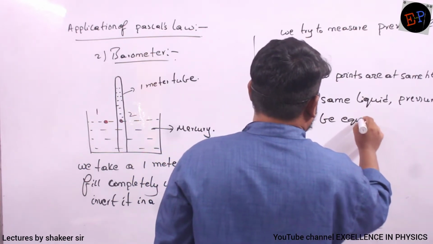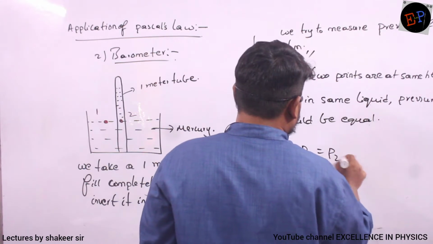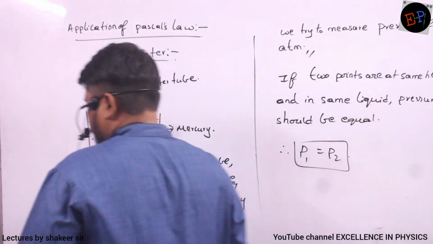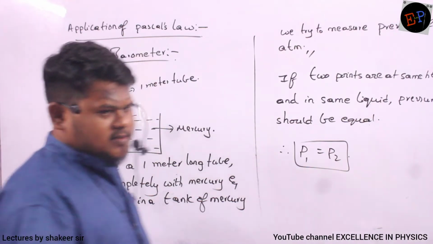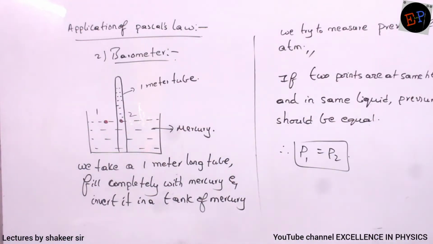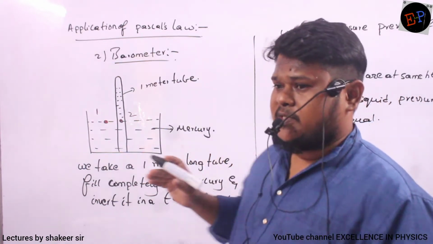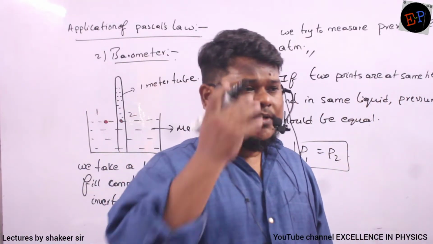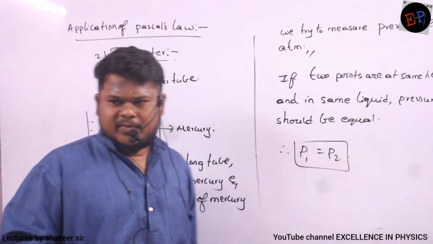This is what we understand. So pressure at point 1 is equal to pressure at point 2. Up to here it is clear, no? 2 points are at the same height, so definitely pressure should be equal, and both the points are in mercury only. If points are present in different liquids, then the condition is different, but both of them are present in same liquid only, no? So pressures must be equal.